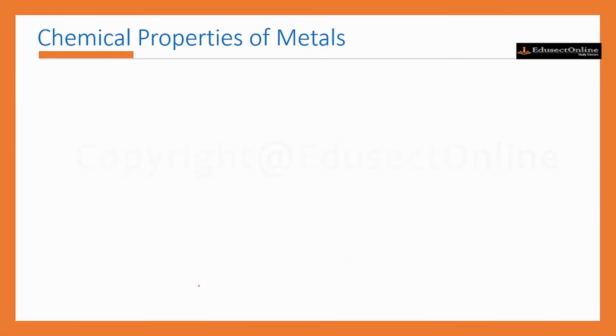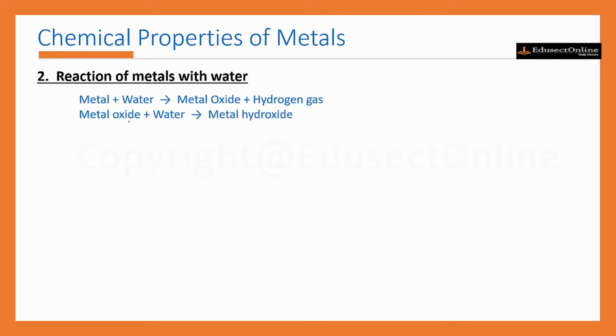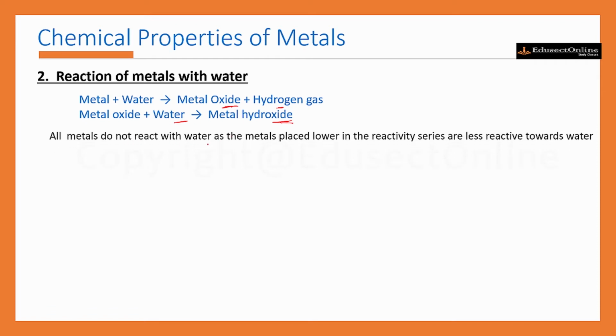The next chemical property of metal is reaction of metals with water. Metals can react with water to form metal oxide and hydrogen gas. And the metal oxide thus formed is soluble in water, forming metal hydroxide. The so formed metal oxide can dissolve in water to form metal hydroxide. But all metals do not react with water, as the metals placed lower in the reactivity series are less reactive towards water. We can see the reactivity level of different metals towards water.